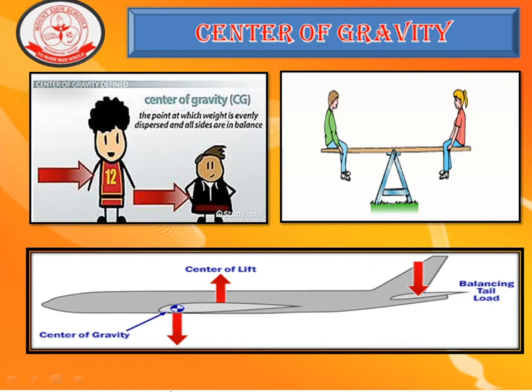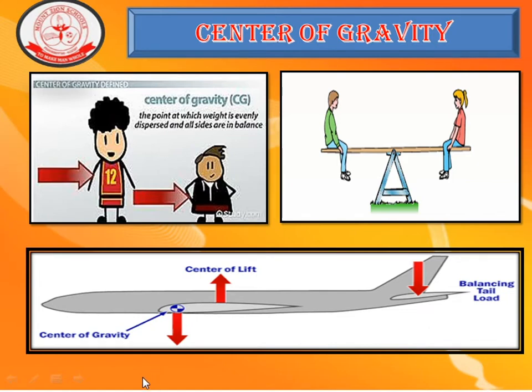performance of the aircraft. The center of gravity will move if the distribution of the load changes, for example, by passengers moving about or by transferring fuel from one tank to another. The center of gravity may move as the weight changes by fuel burning off or by a parachutist leaping out.